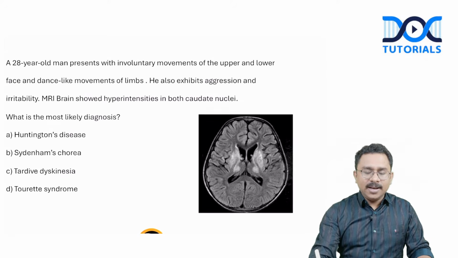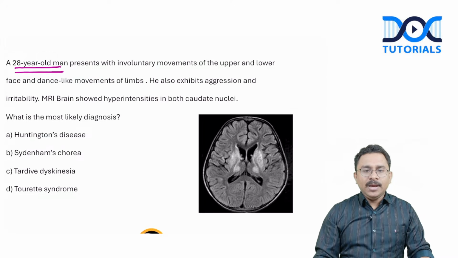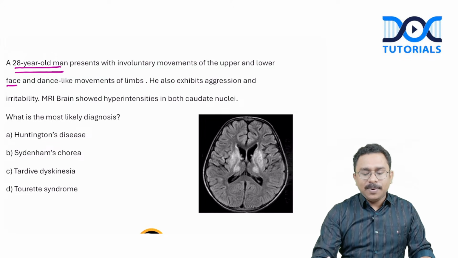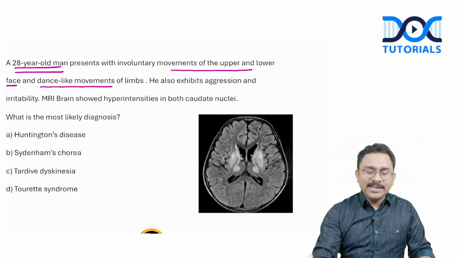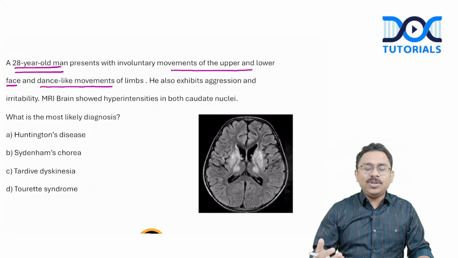Look, it is regarding a young adult, a 28-year-old male, and what is the symptomatology? Involuntary movements, and these movements are involving the upper and lower part of face, along with dance-like movements. When you hear about dance-like movements in the context of a movement disorder, what are you thinking about?